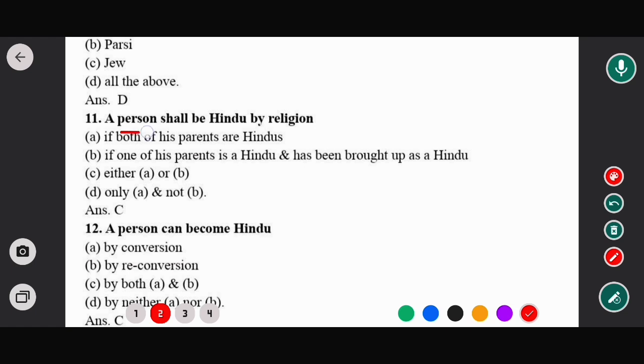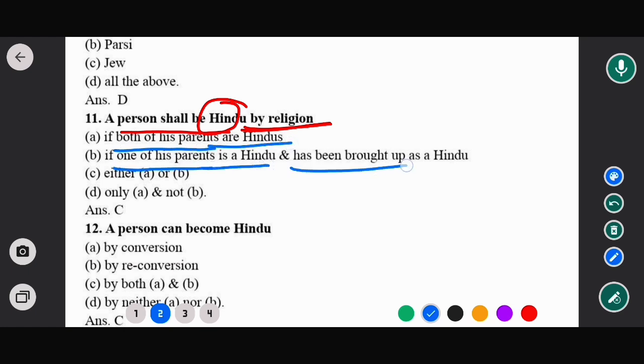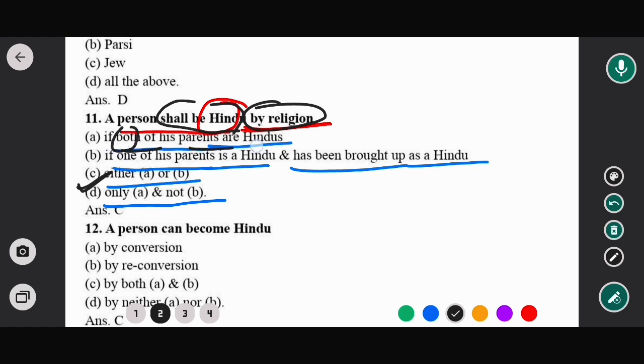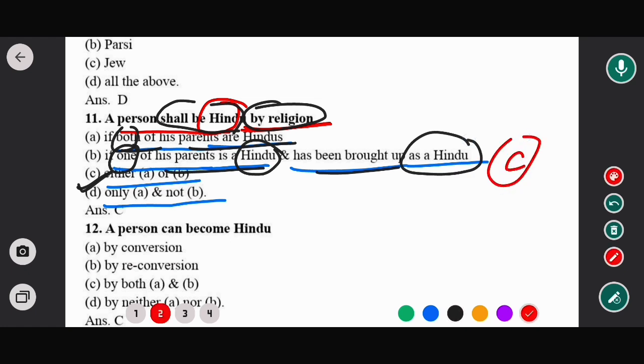Next question: a person shall be Hindu by religion. Options: A, if both of his parents are Hindus; B, if one of his parents is Hindu and has been brought up as Hindu; C, either A or B; D, only A, not B. In this case, the correct option would be option C. That means a person shall be a Hindu by religion if both of his parents are Hindus, or if one of his parents is a Hindu and has been brought up as a Hindu. So option C is the correct answer.